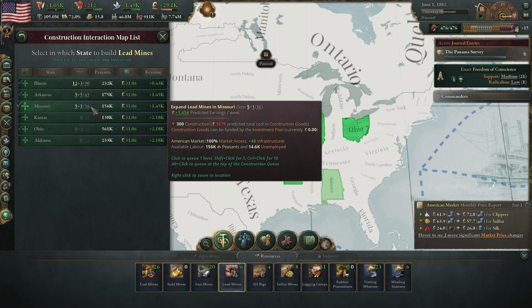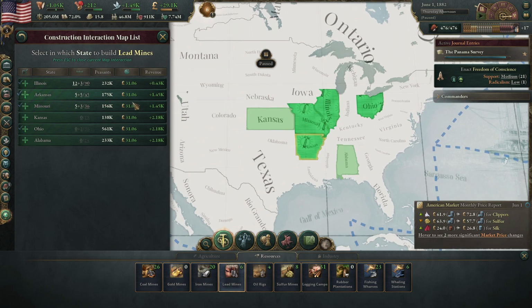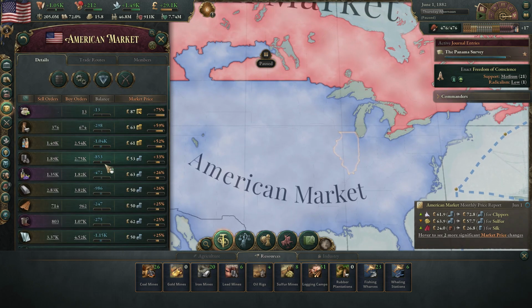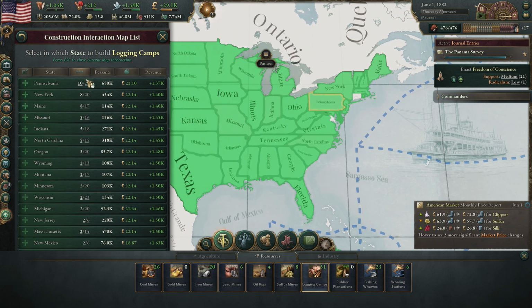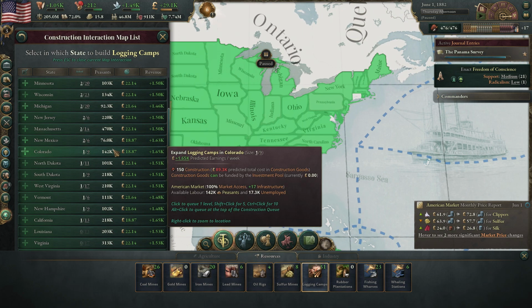So let's do more in Missouri then. All right, so that looks pretty good. And the last thing was the wood. So let's go after the logging camps here. Kind of been spreading these out, building them all over the place.